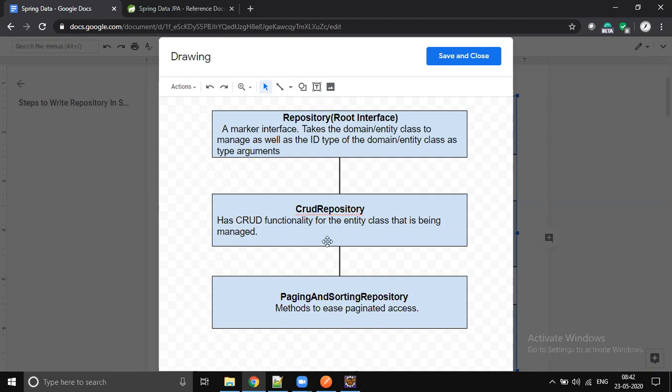But we don't directly use Repository. We will use the next in the chain, CrudRepository. If your intention is purely a CRUD operation: create, read, update, delete. Create means save, read means get, update means put, delete means delete. These are the HTTP methods: put, get, post, delete. If your intention is only these four operations, then the suitable interface is CrudRepository.